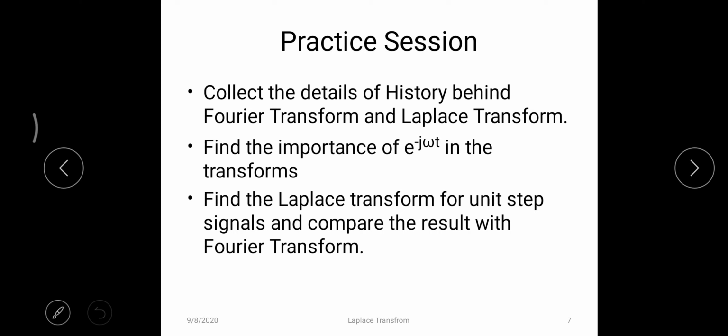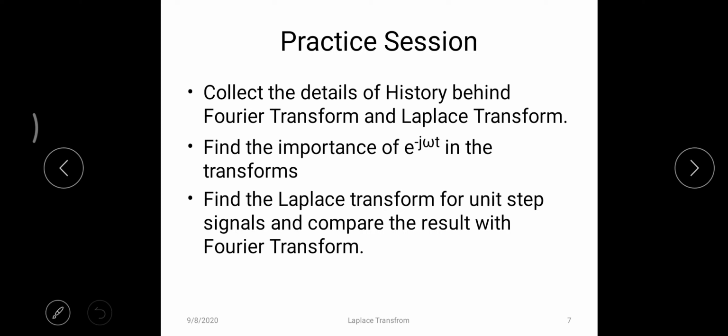The second one is, in all the transforms, whether Fourier or Laplace, e power minus j omega t is always multiplied with x of t to get the frequency domain representation. What is the importance of e power minus j omega t to get the frequency domain?